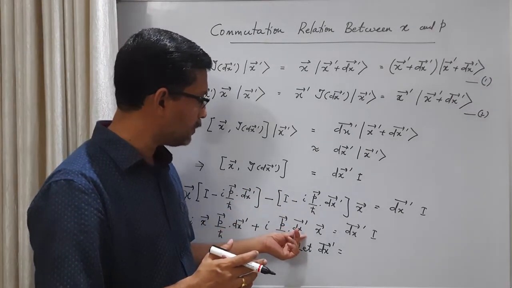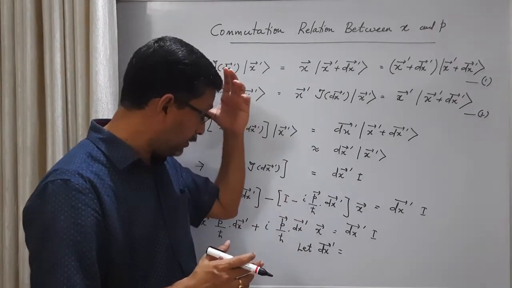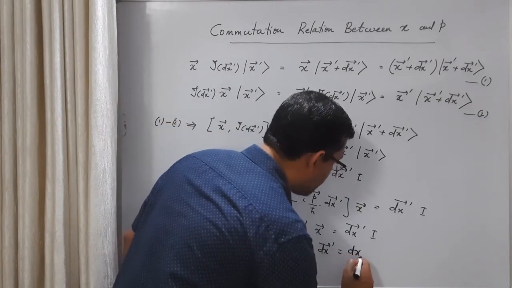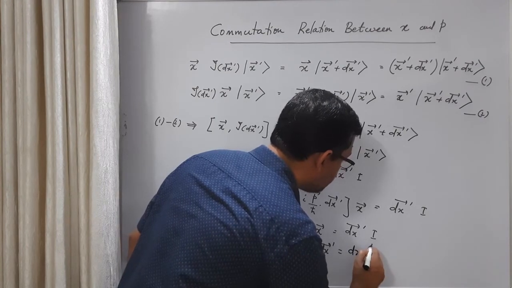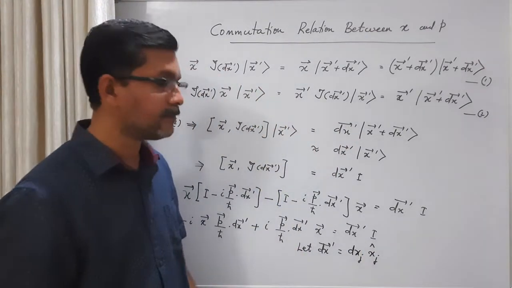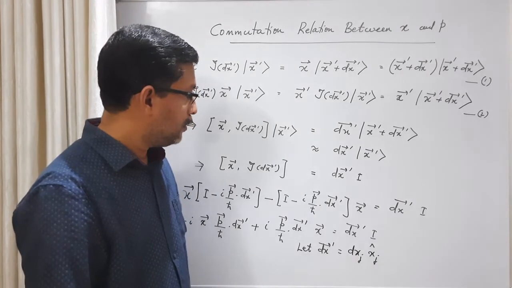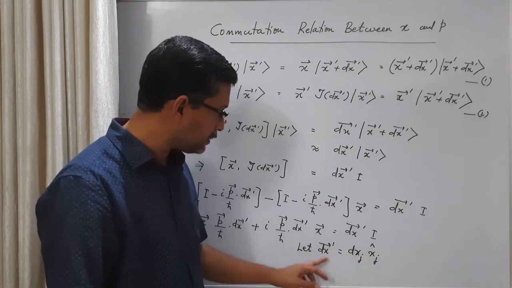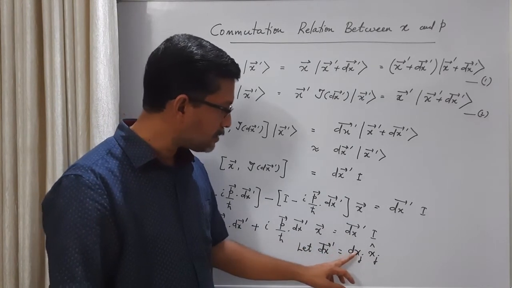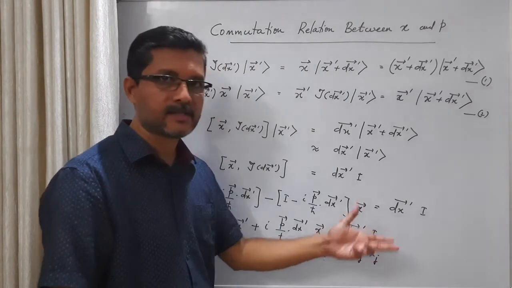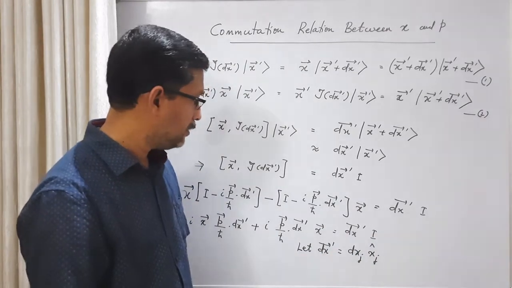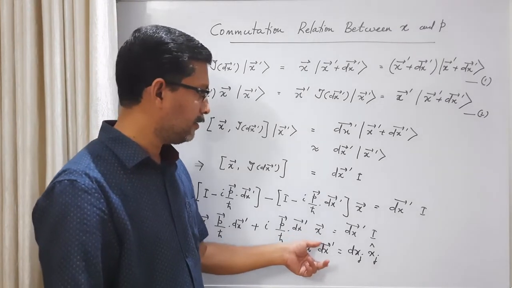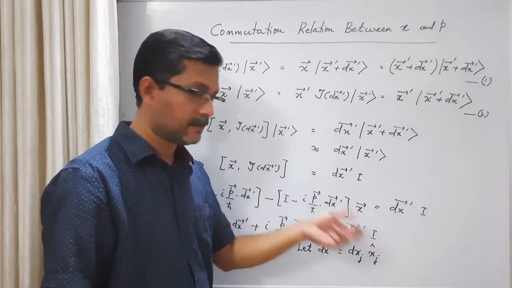So let me choose this as dxj xj cap. I am writing this infinitesimal displacement vector as along a particular direction xj. It can be any direction, so I am choosing it like this. This doesn't lose any generality, because xj can be any direction.